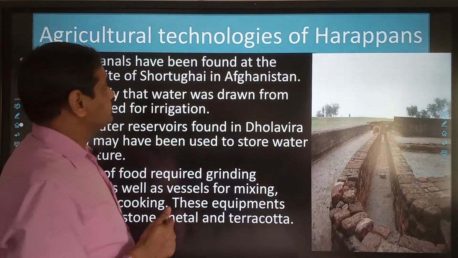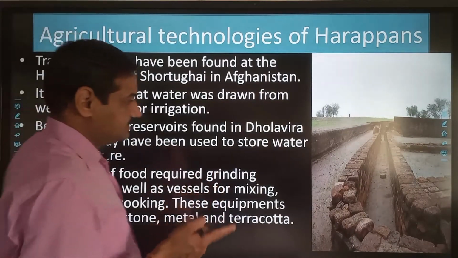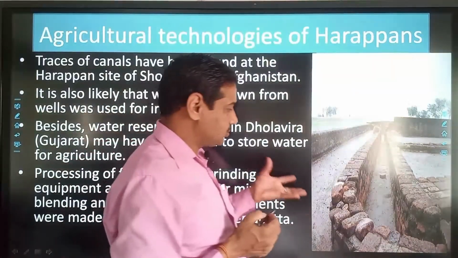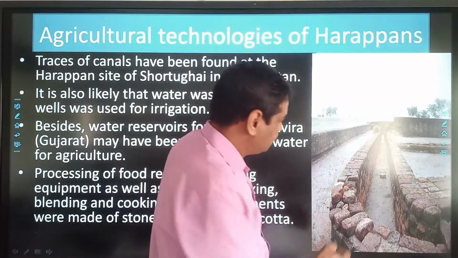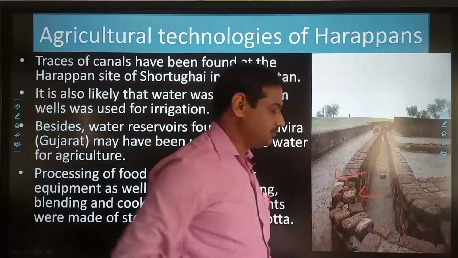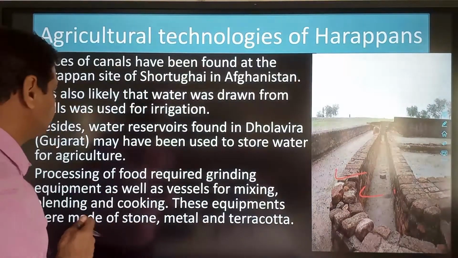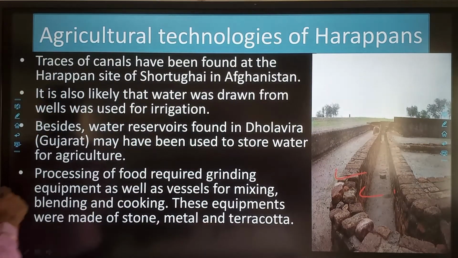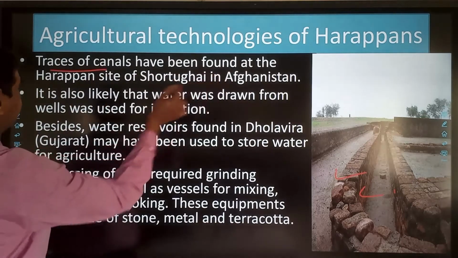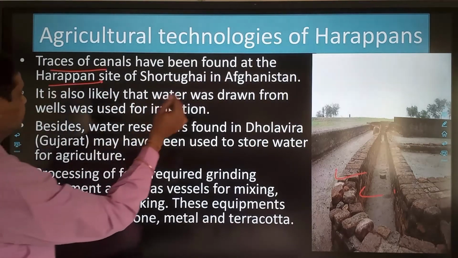Apart from that, canals have been recovered from various Harappan sites, mainly from Shortughai in Afghanistan. So traces of canals have been found at the Harappan site of Shortughai in Afghanistan.